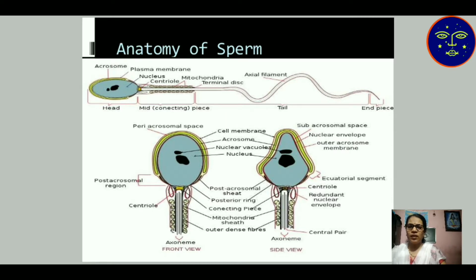The nucleus contains n number of chromosomes, that means 23 chromosomes. This is known as the acrosomal head, and the acrosomal head contains Golgi bodies.